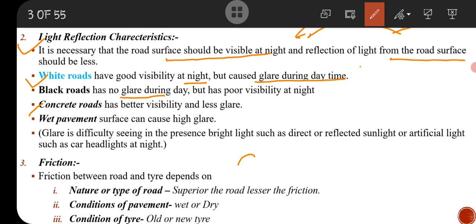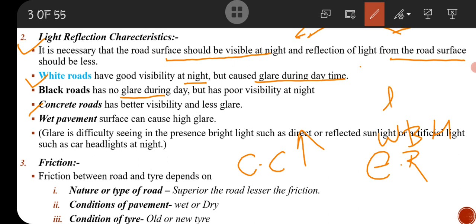That means, take an example of a cement concrete road and an earthen road or WBM road. If we are using a cement concrete road, the superiority of cement concrete road is more, meaning the vehicle can run on the cement concrete road at very high speed, but on a WBM road the vehicle can run only at lower speed because friction is more in a WBM road than a cement concrete road.